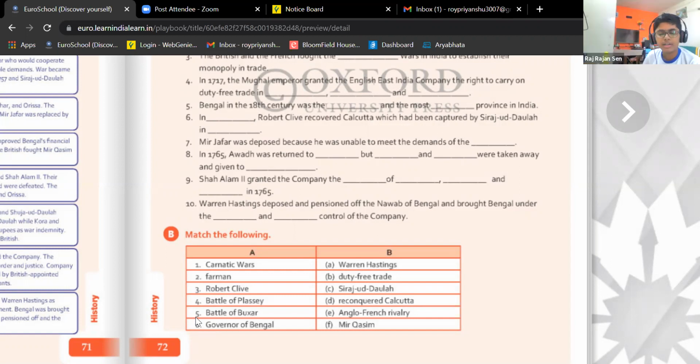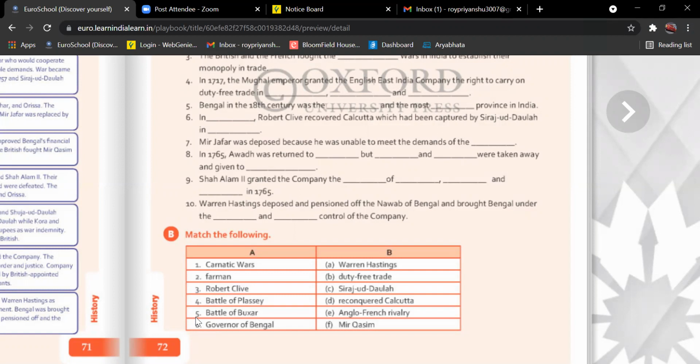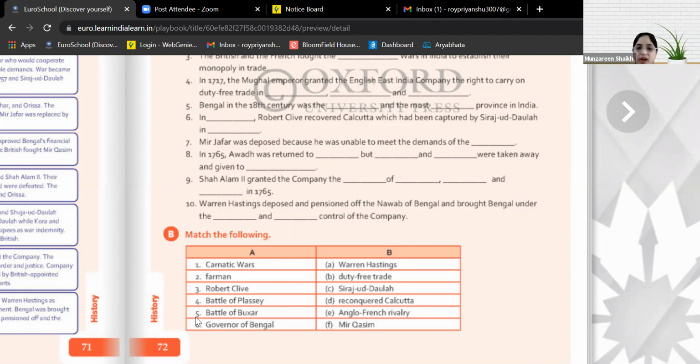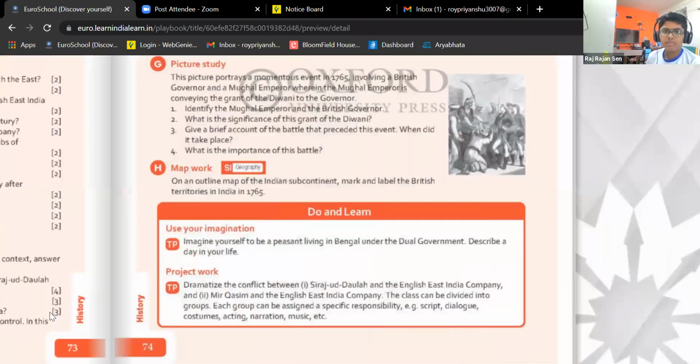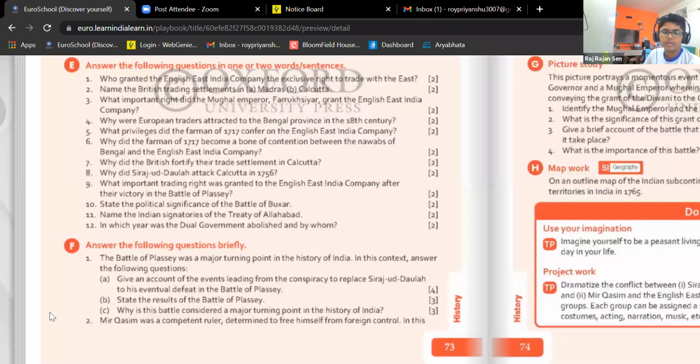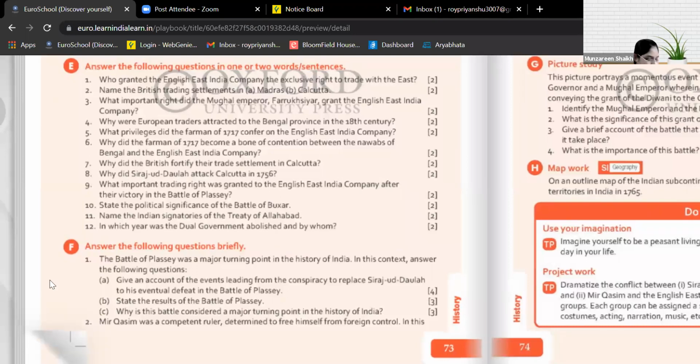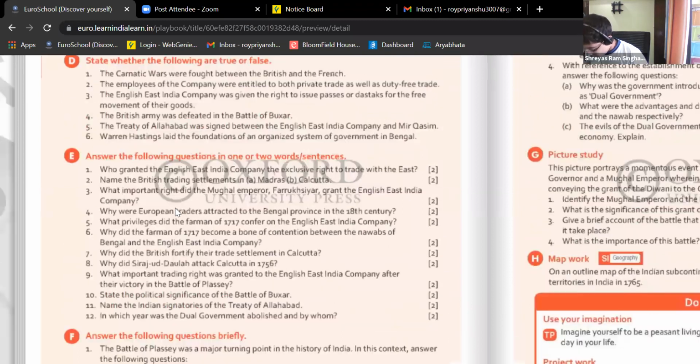Reconquered Calcutta. Battle of Plassey? Siraj-ud-Dowlah. Battle of Buxar? Very good, Ananya. Mir Qasim. Okay. Last one. Governor of Bengal is? Warren Hastings. Okay.